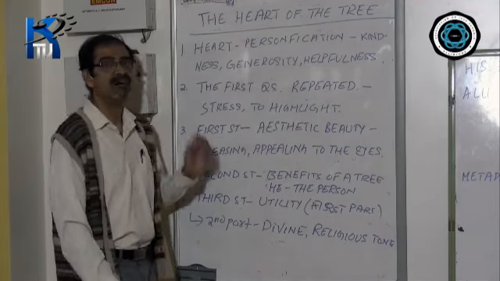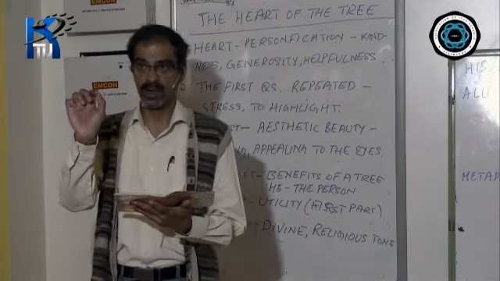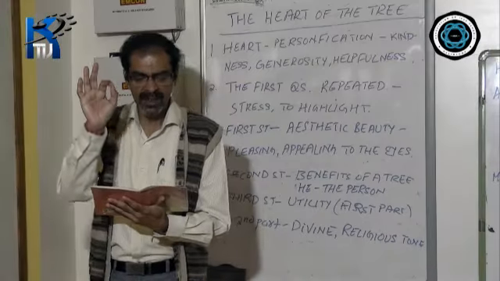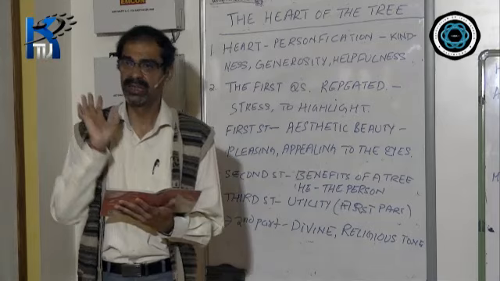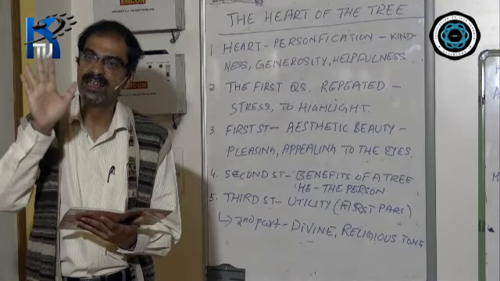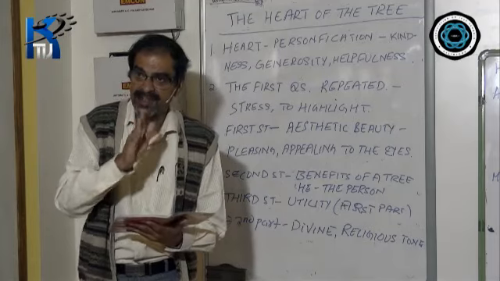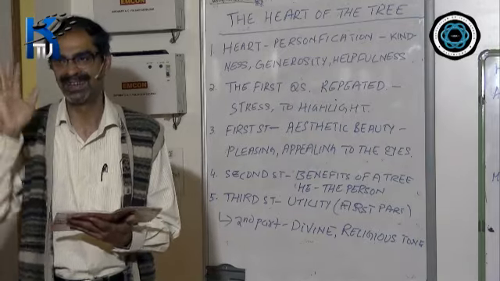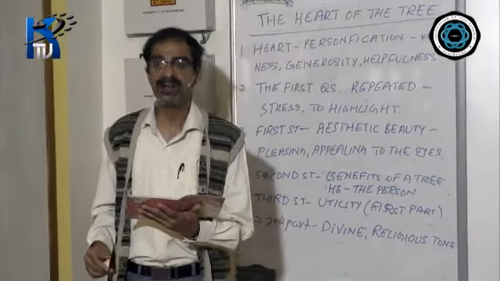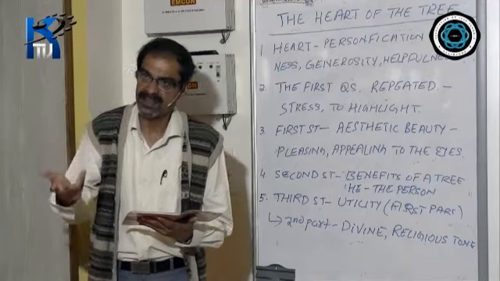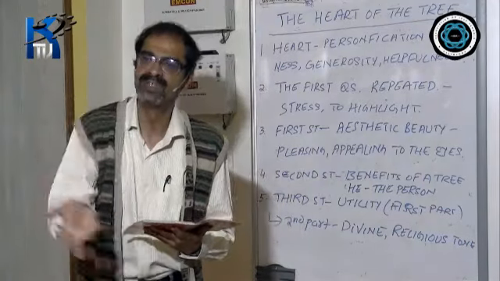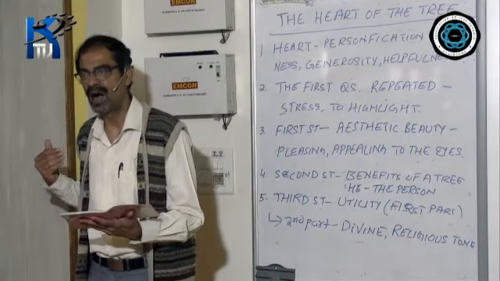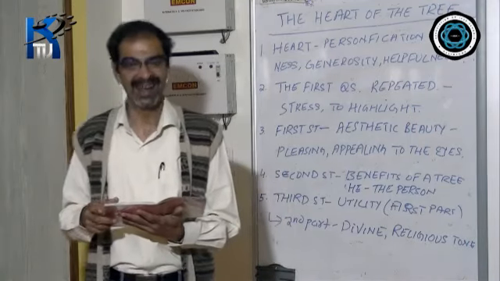Now move on to the first stanza. I told you the poem begins with a question. What does he plant who plants a tree? The word he is obviously the person. What does that person plant when that person plants a sapling which later grows into a tree? The poet is asking the question, the poet himself is giving the answer. And he goes on to give the answer in the subsequent lines.